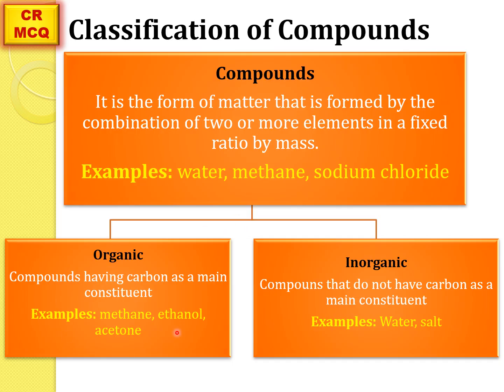Compounds are of two other types: organic and inorganic compounds. Organic compounds are those compounds in which the main constituent is carbon. For example, ethanol, methanol, ethane, propane, butane. LPG, liquid petroleum gas, that we use at home for cooking purposes, is a mixture of propane and butane. So both propane and butane are organic compounds.